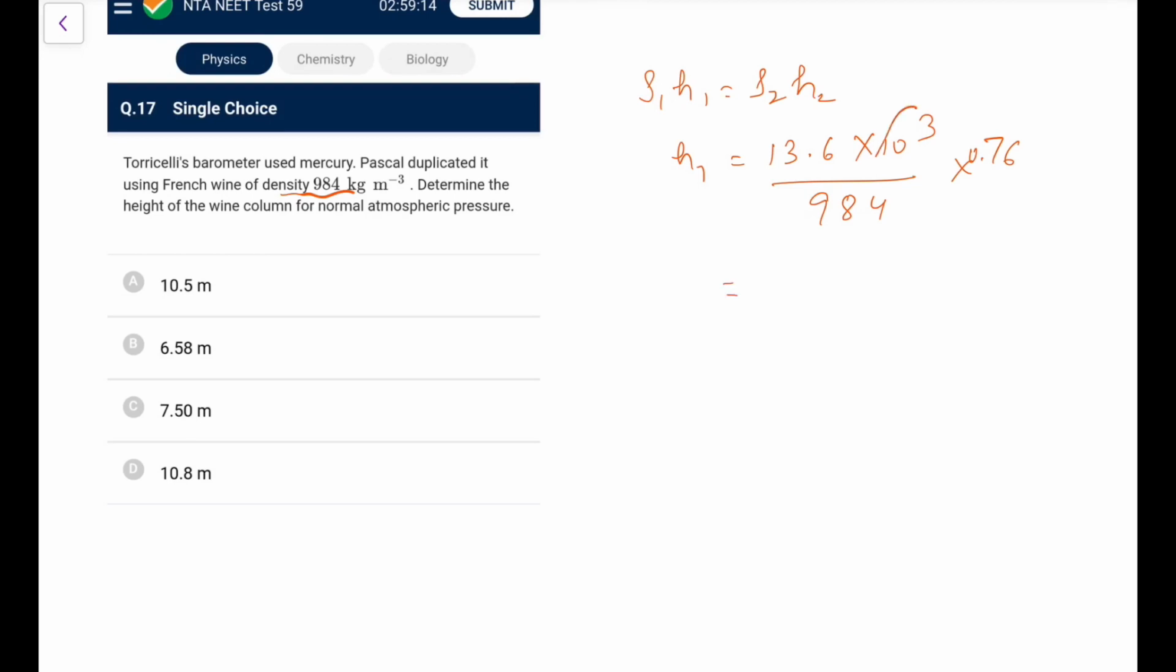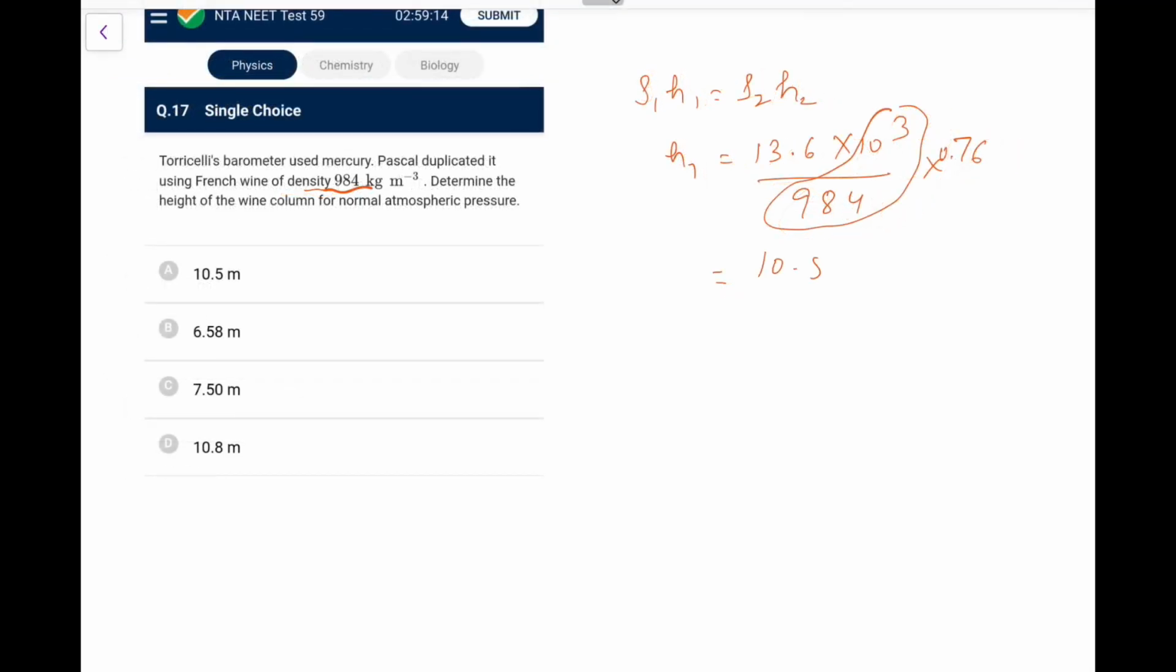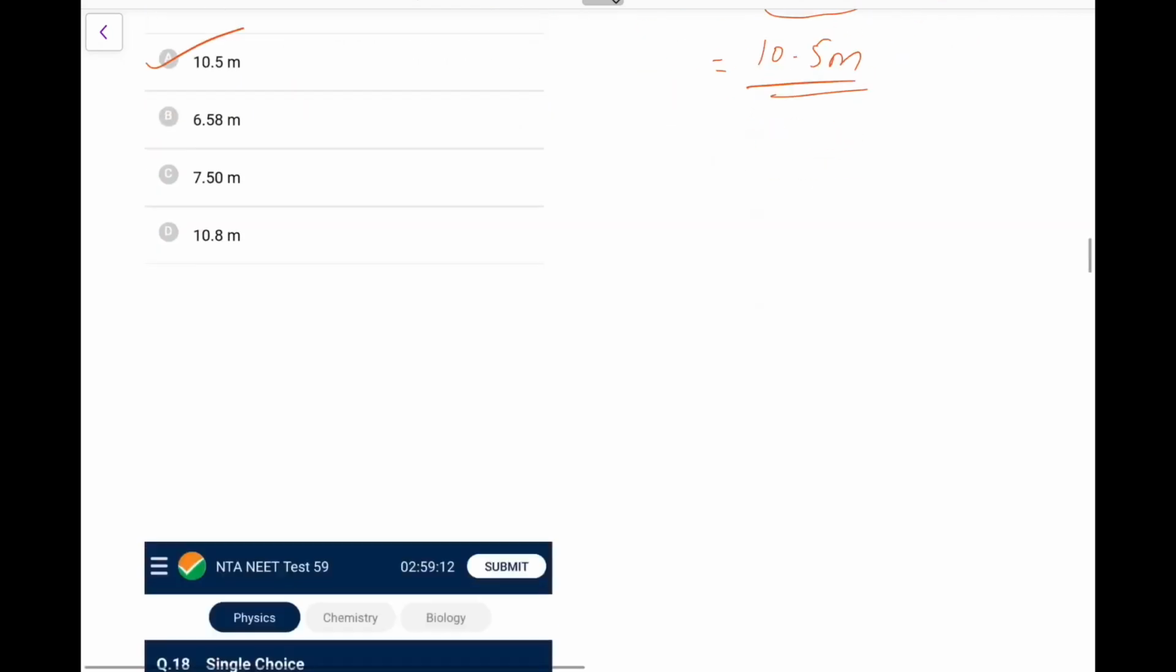So if I do this, this would be 1 point something, so 13.6 by 1.4 times basically 0.76. So it would be approximately greater than 7.6, and okay, 10.5, 10.8. We need to be more careful in the calculation. We'll do it carefully. It comes out as 10.5, not 10.8. So you can solve that calculation, but the options are really close, so you need to be careful while doing the calculations.